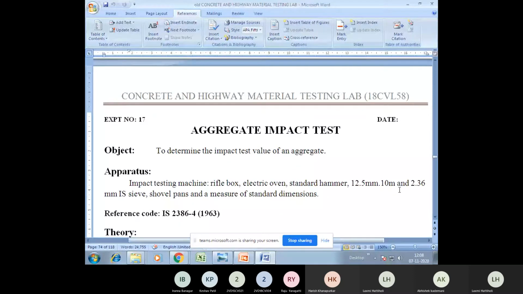What are the apparatus used in this impact test? The apparatus used here is the impact testing machine. I'll show you the equipment later. Then a measure, electronic oven, a standard hammer, 12.5 mm sieve, 10 mm sieve, and 2.36 mm sieve. These sieves are necessary. Next, a pan is also used, and it is also used to measure the standard dimensions.